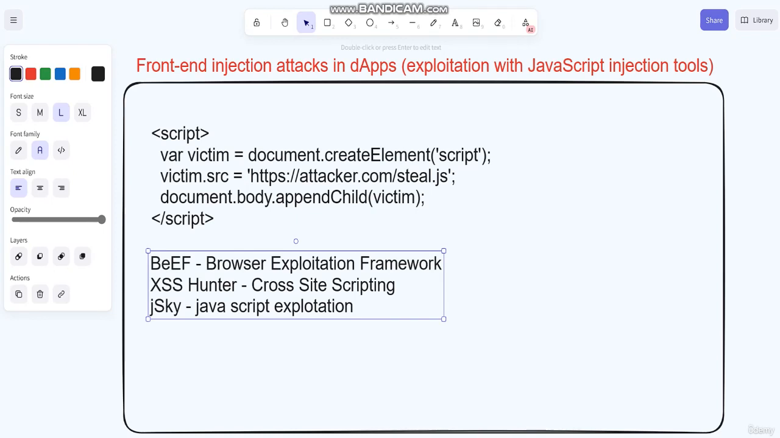Implement a content security policy to restrict the type of content that can be loaded on your web page. Third is use HTTPS, to encrypt data in transit and prevent attackers from intercepting users' data. And use a web application firewall, implement it on your web application to detect and block malicious traffic.